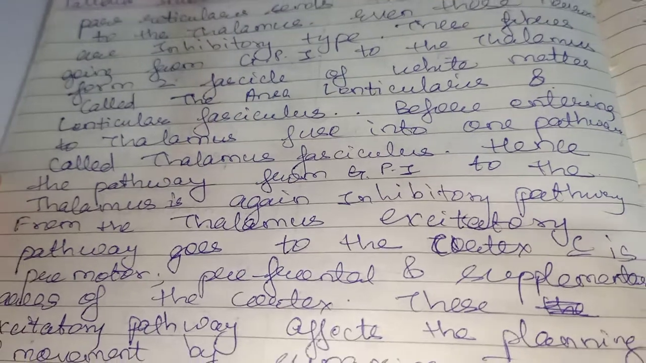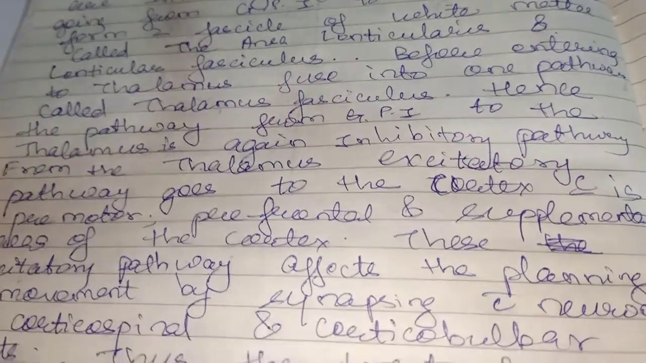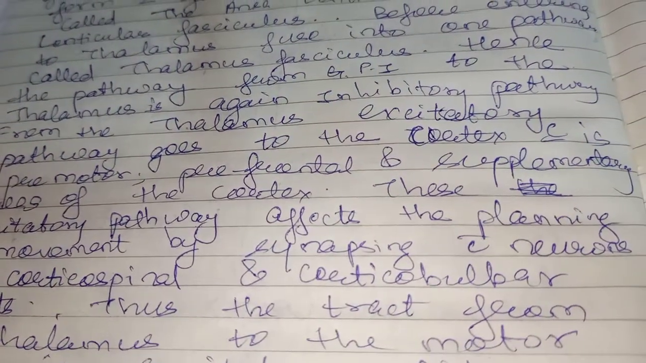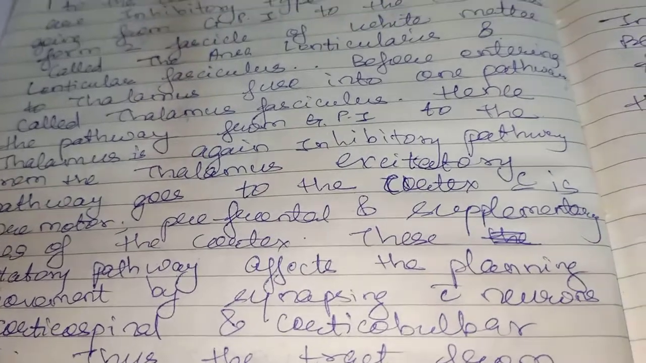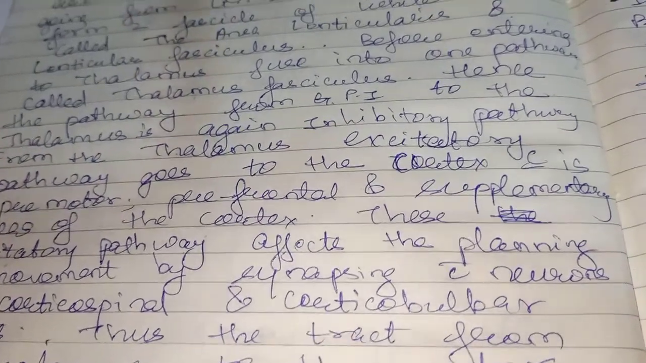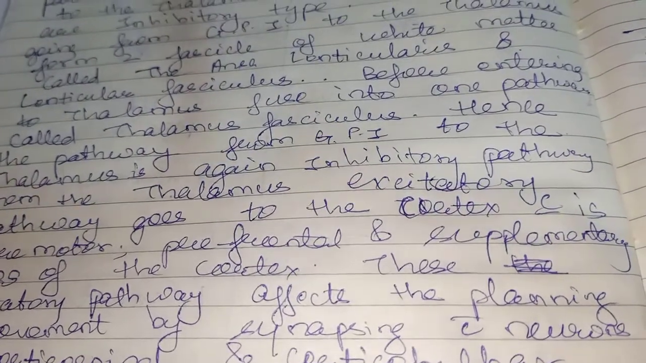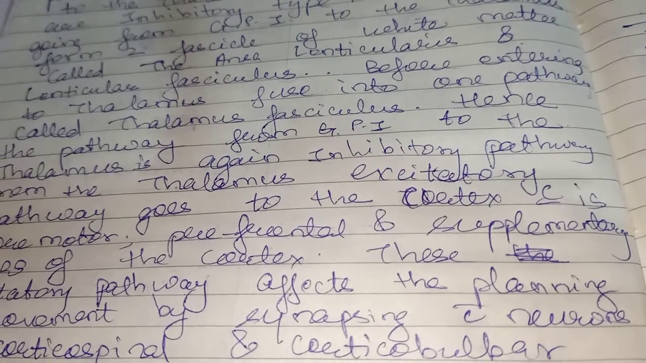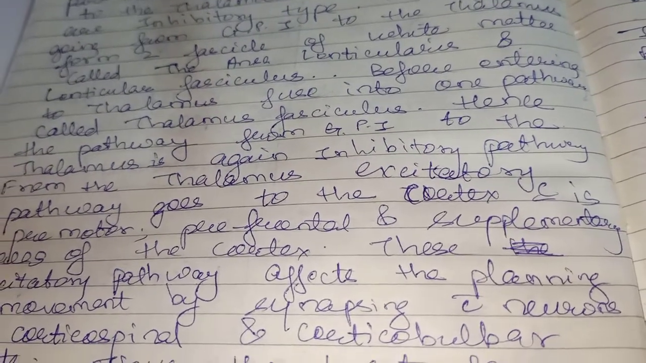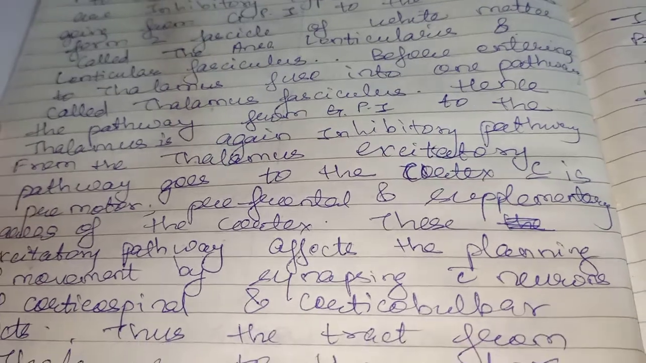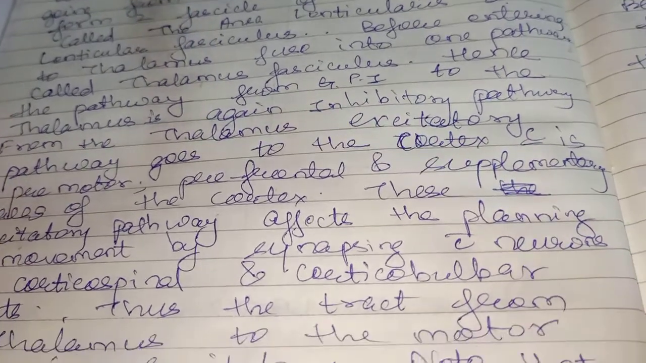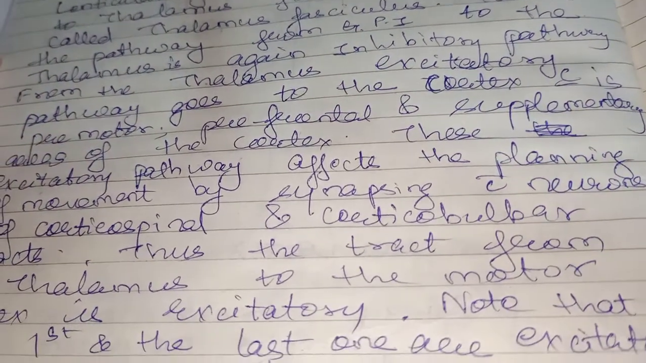Now from the thalamus, an excitatory pathway goes to the cortex, which is the premotor, prefrontal and supplementary areas of the cortex. So from the thalamus, the excitatory pathway starts and goes to the premotor, prefrontal and supplementary areas of the cortex.